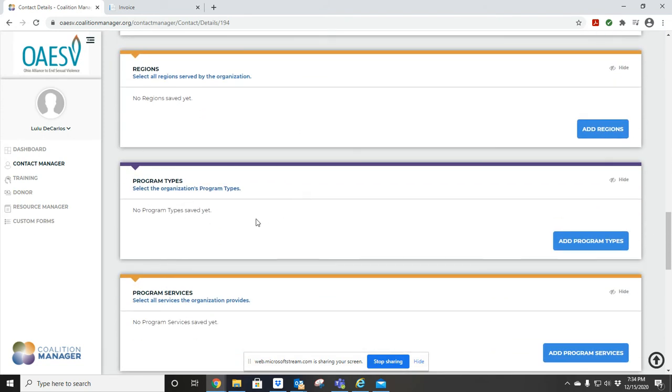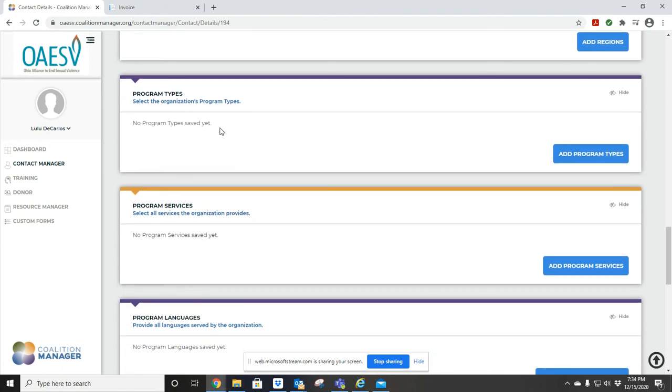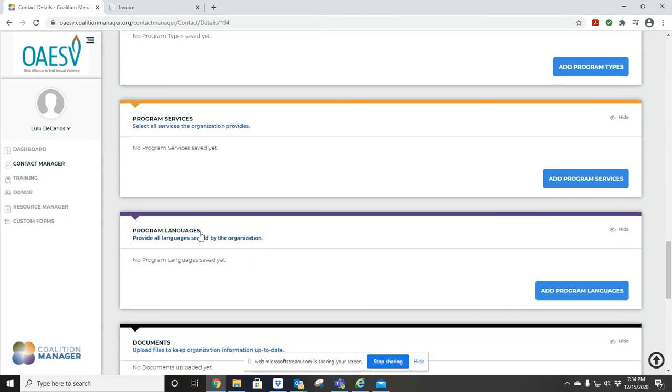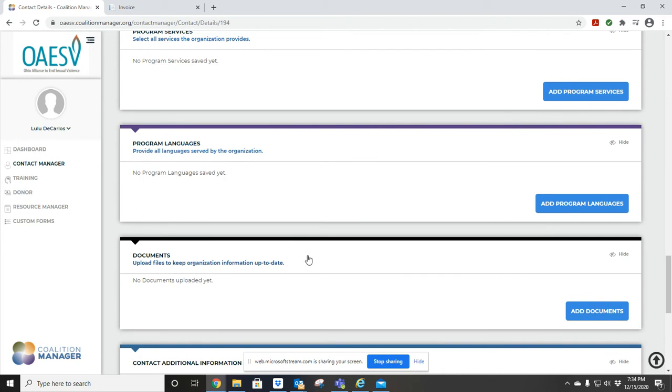Now, with the program types, you want to go ahead and enter here anything that your organization provides for survivors. It could be from a shelter, it could be from meals, anything your organization provides, you could go ahead and add them here. And you could also go ahead and add that information on the program services that your organization provides. The program languages is just any languages that your program provides for survivors. It could be Spanish, English, it could be any language that your organization has available.